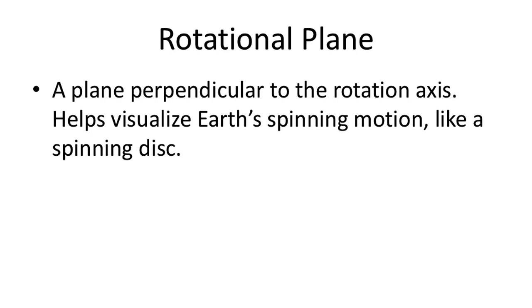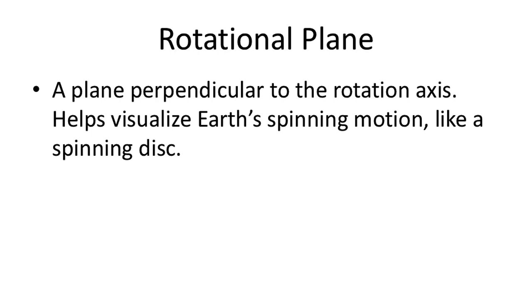Orbital axis. The orbital axis is a conceptual line that is perpendicular to the orbital plane, the flat, disc-shaped path that Earth follows as it revolves around the Sun. It serves as a reference for measuring the tilt of Earth's rotation axis. Earth's rotation axis is tilted 23.5 degrees away from this orbital axis. This angular difference between the rotation axis and orbital axis is the reason why the Sun's position in the sky appears to change throughout the year, causing seasonal variations.